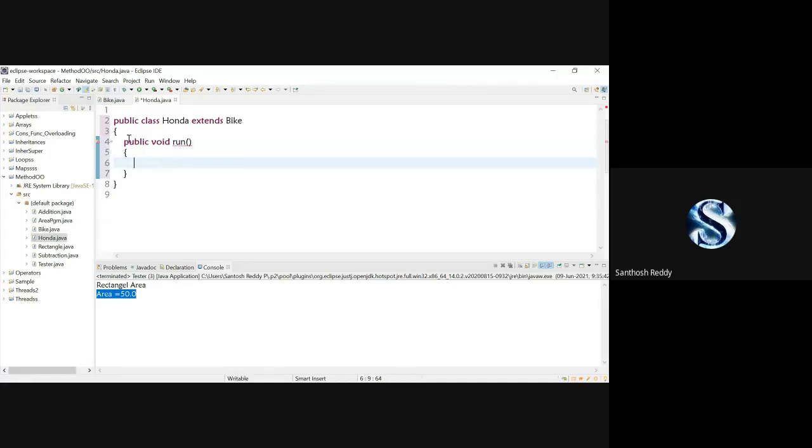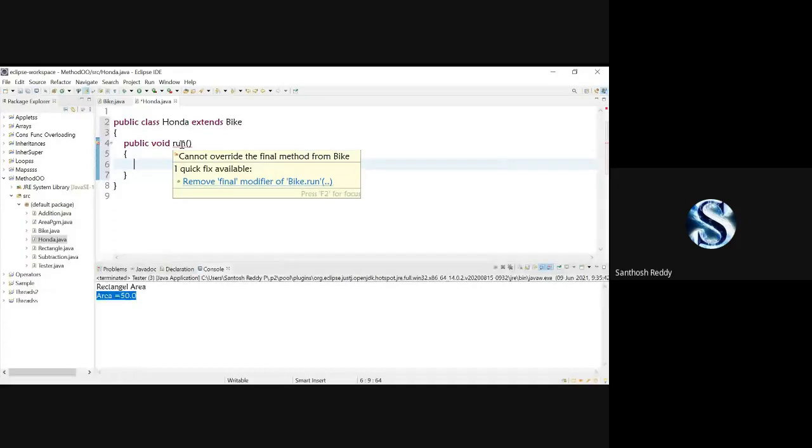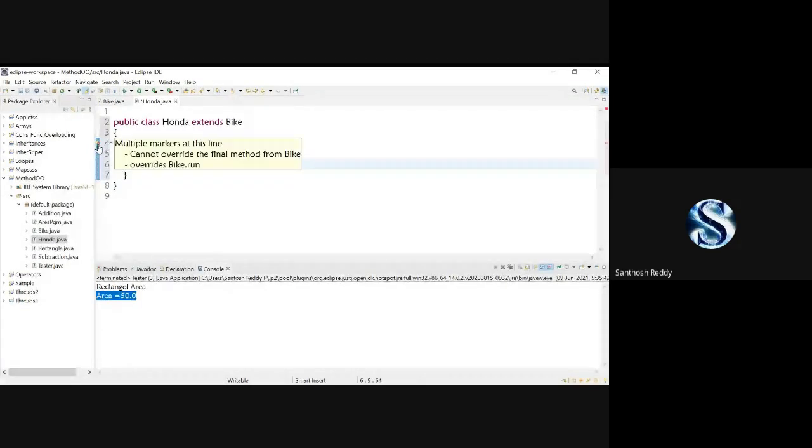Okay. You can check it out. Once I write public void run, automatically I have got an error here. There is a red underline here, and at the fourth line there is a small red cross mark. It is clearly indicating that you have made this method in your parent class final, so in this class you cannot override. When I place the cursor on this, it says remove final modifier from Bike.run. Then only you can override. Otherwise, you cannot override the final method from the Bike class.